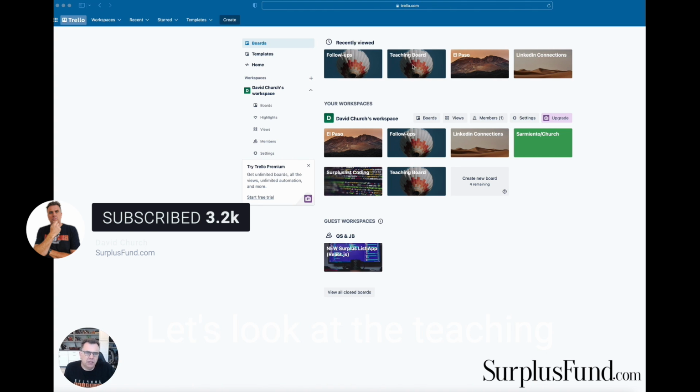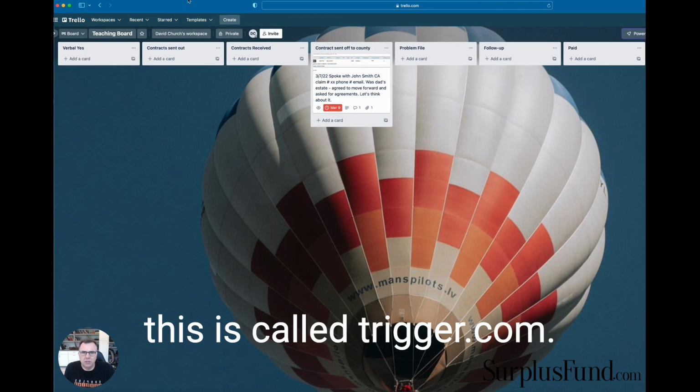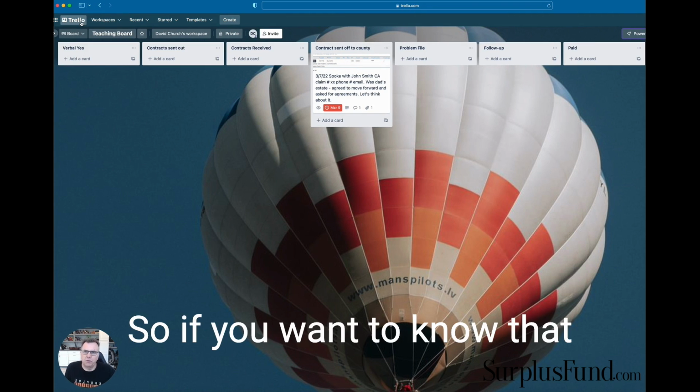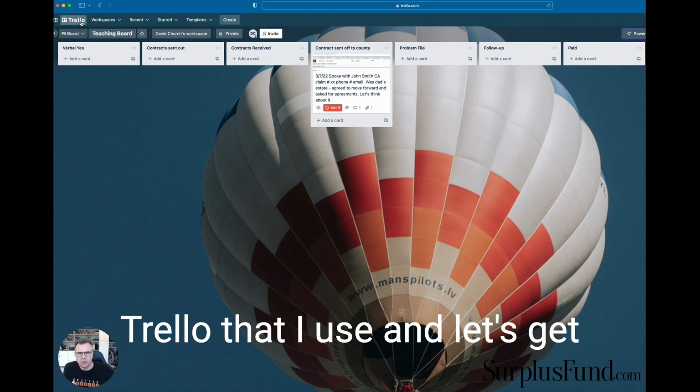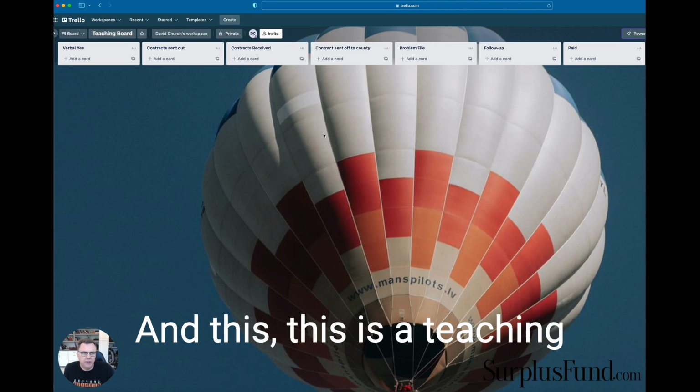So let's look at the teaching board that I have here, and this is called Trello.com, first of all. So if you want to know the site that I use, it's Trello that I use. Let's get into this and I'll show you. And this is a teaching board.